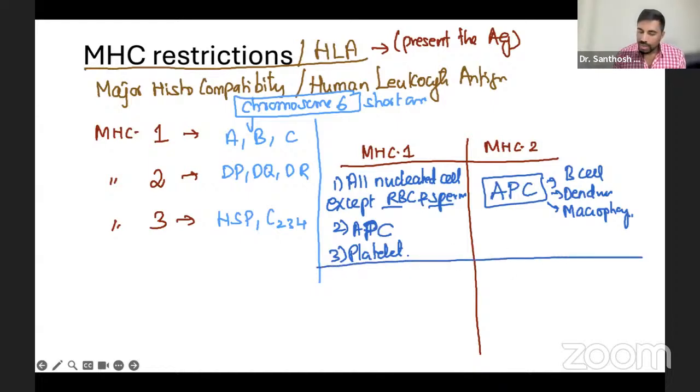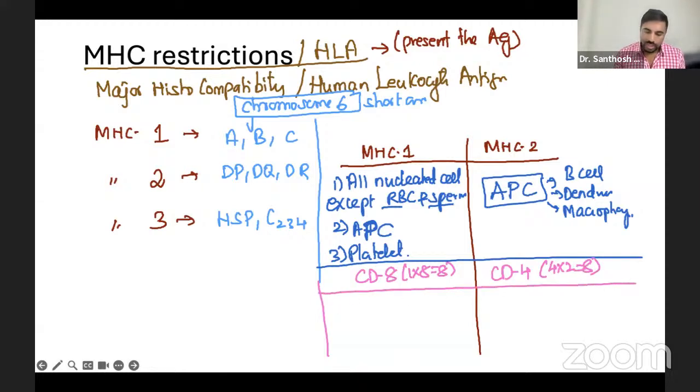Now, MHC 1 presents antigens to which cell? CD8. But MHC 2 presents to CD4. Or you can write 1 is to 8, 2 is to 4. Next point is MHC 1 presents all the intracellular antigens.